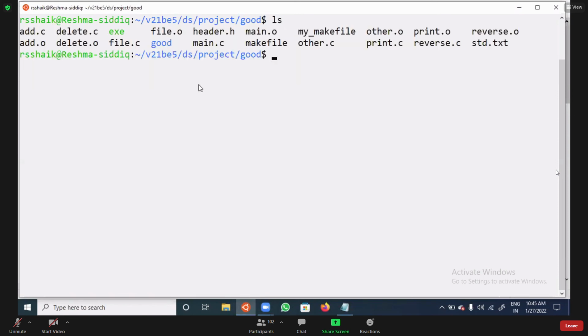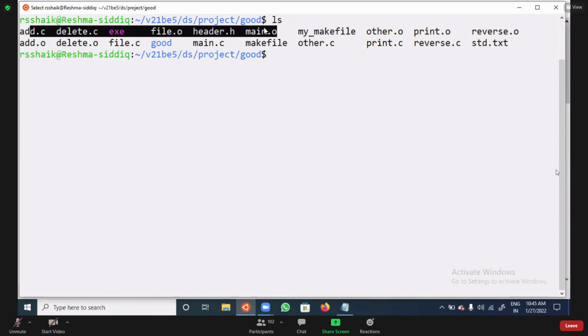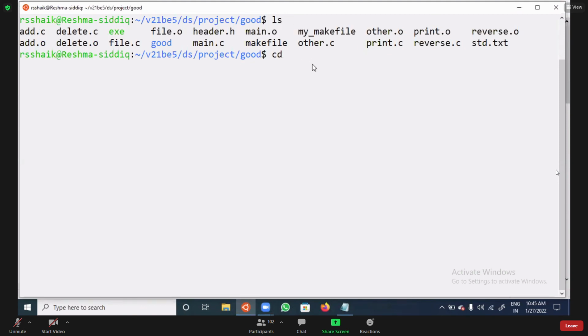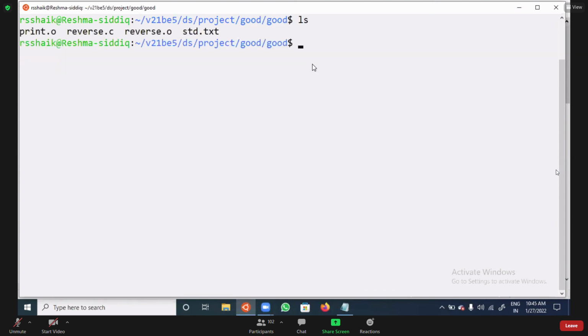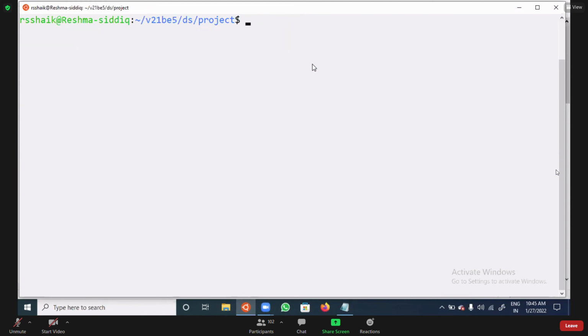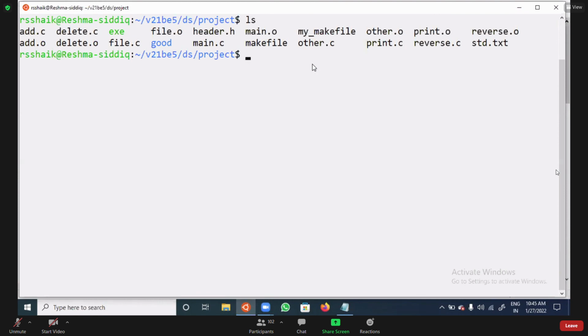In the directory, if you observe, there are so many files. And again, in this good directory there are so many files. Am I clear? Then how can I delete this directory? To delete this directory you need to write rmdir good.